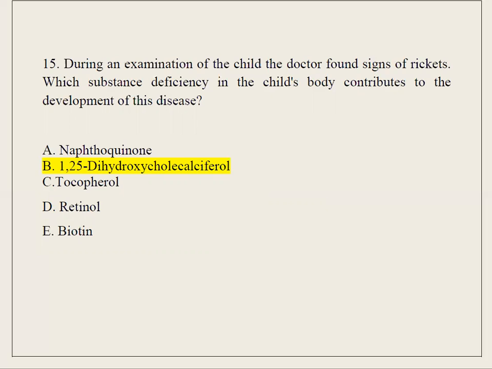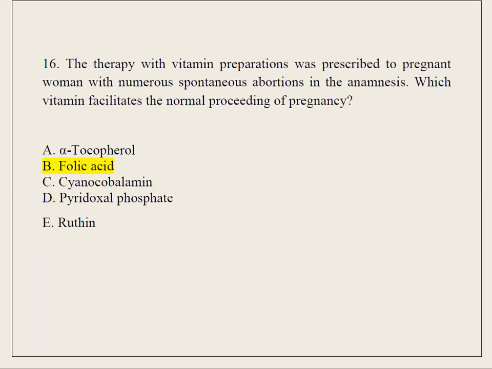1,25-dihydroxycholecalciferol. C. Tocopherol. D. Retinol. E. Biotin. 16. The therapy with vitamin preparations was prescribed to pregnant women with numerous spontaneous abortions in the anamnesis. Which vitamin facilitates the normal proceeding of pregnancy? A. Alpha-tocopherol. B. Folic acid. C. Cyanocobalamin. D. Pyridoxal phosphate.